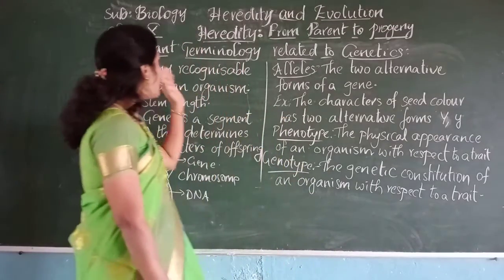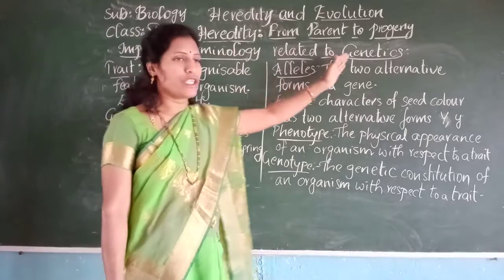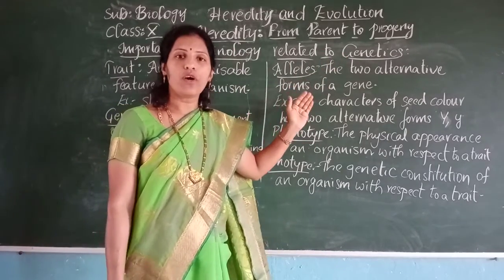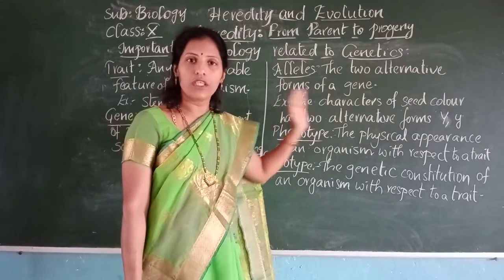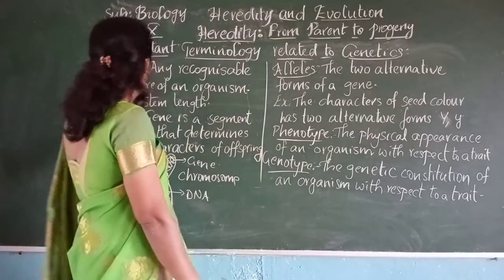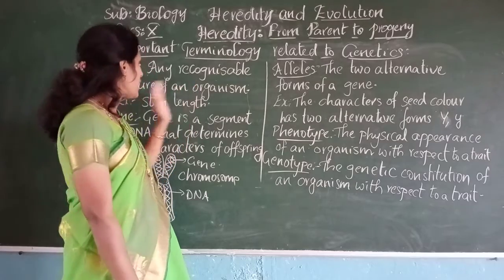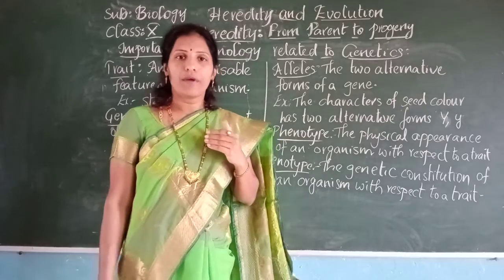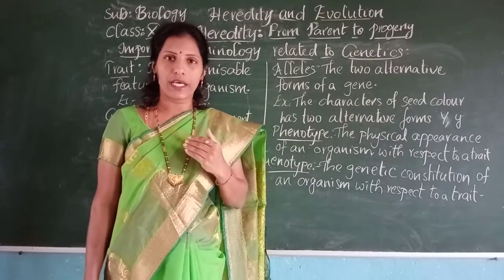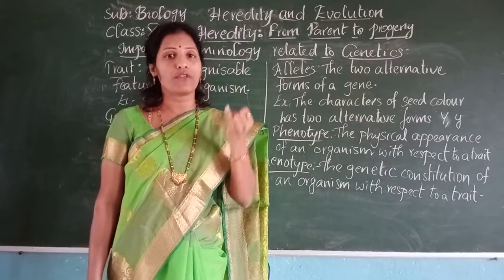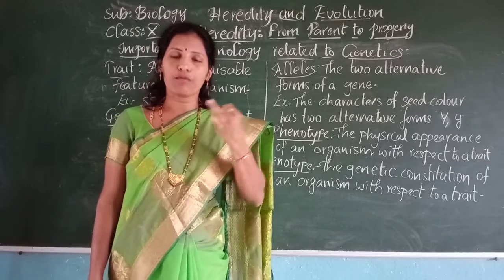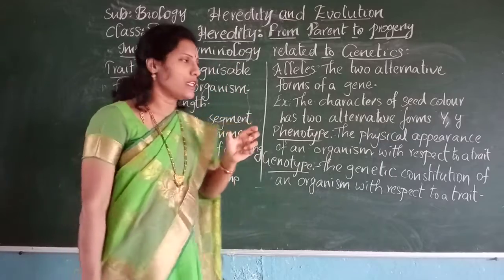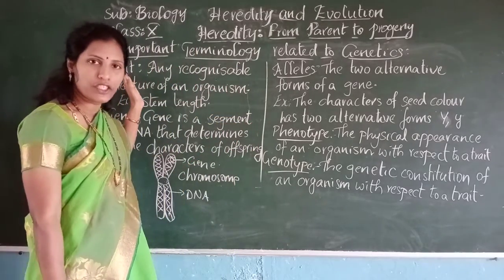Now we will see some important terminology related to genetics, because these words come up when we are observing monohybrid and dihybrid crosses. So that's why we will learn these words first. And trait: like stem length, seed color, flower position. All these are characters which we can see externally. Such characters are called traits.